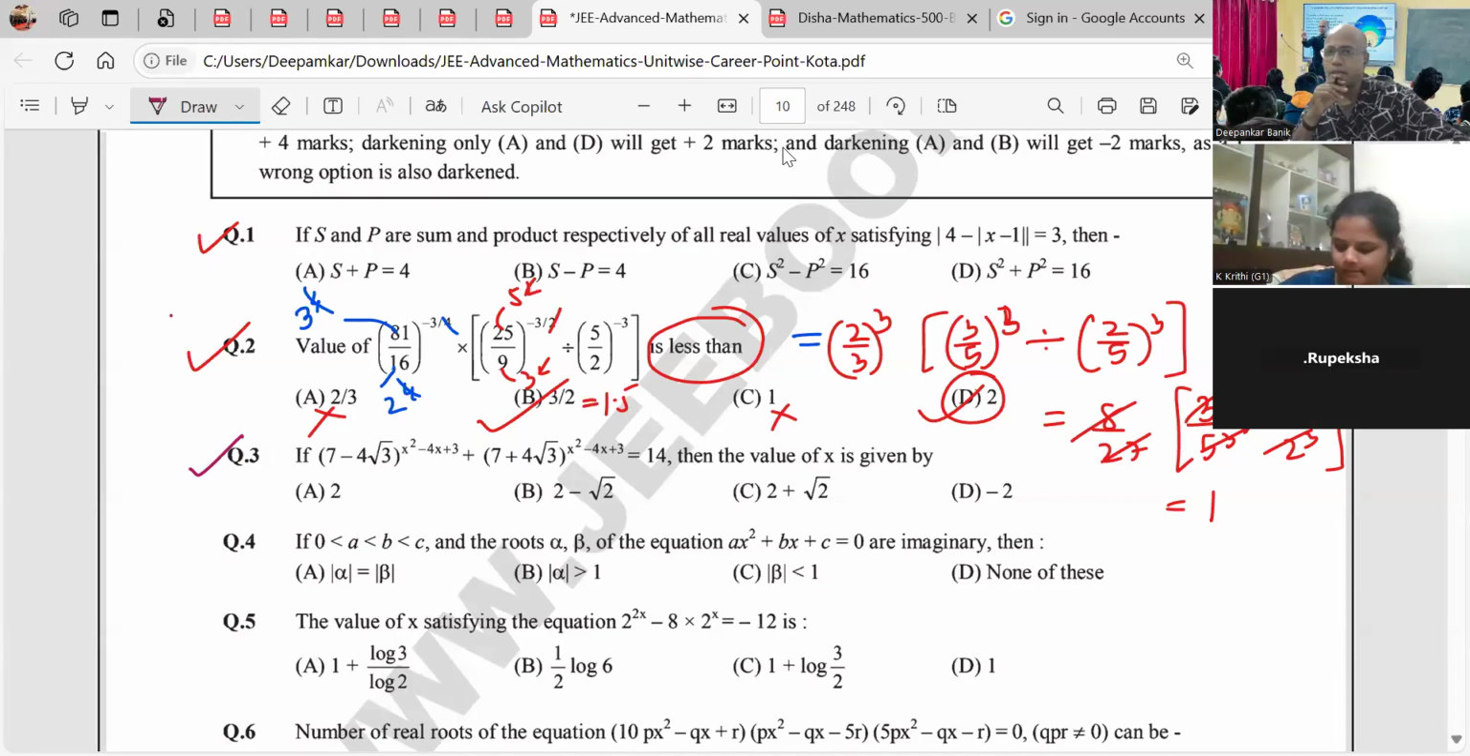Rupeksha, are you able to see my screen now? Yes or no?